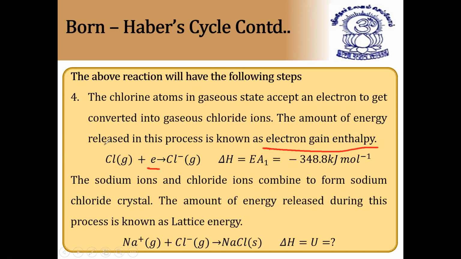As it is released, we take the energy as minus 348.8 kilojoules per mole. So this is the fourth step.